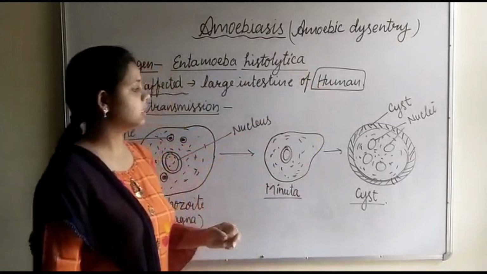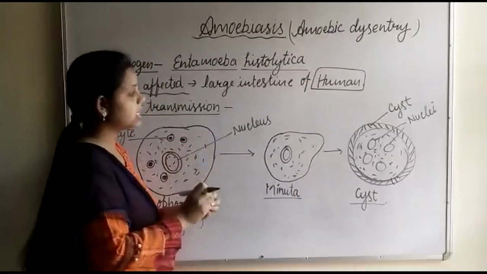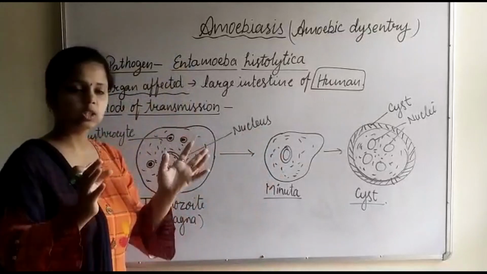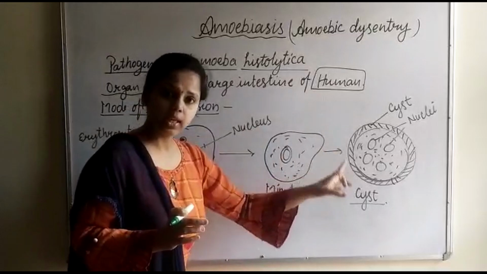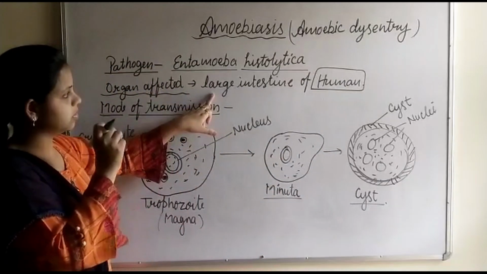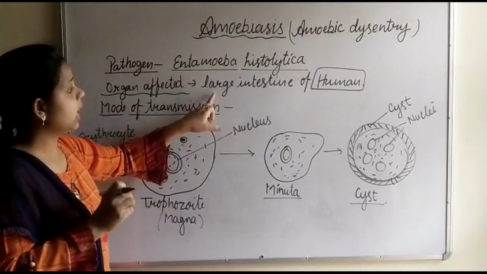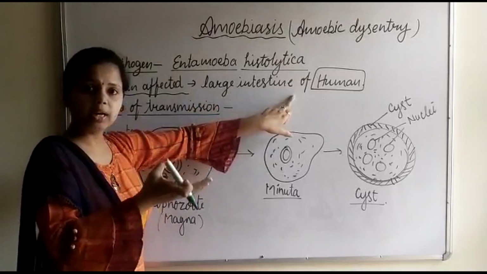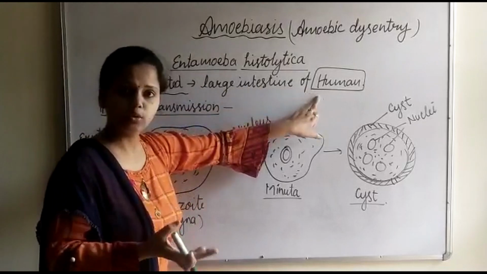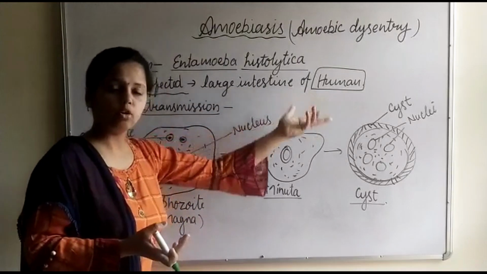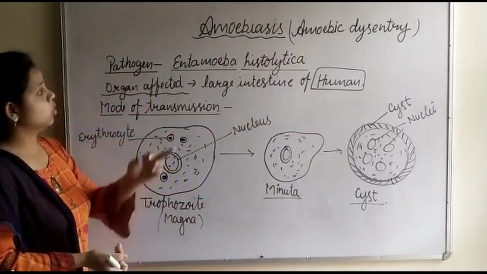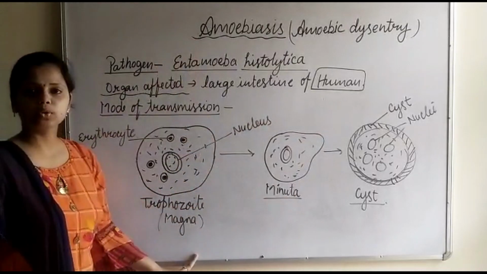Inside the intestine, these cysts germinate, releasing 8 Entamoeba. From one cyst, 8 Entamoeba are released by germination. Then they form ulcers in the intestinal wall and reach the blood capillaries of the intestine of the human being, okay, and cause all the symptoms of this disease. Is it clear? So amoebiasis is a protozoan disease.